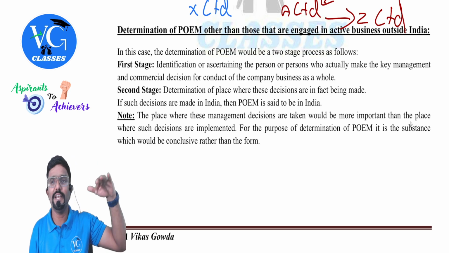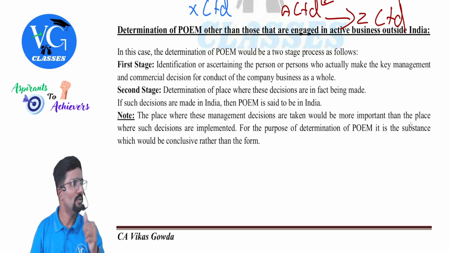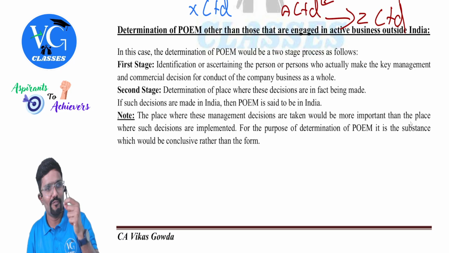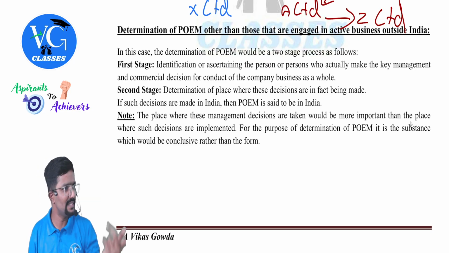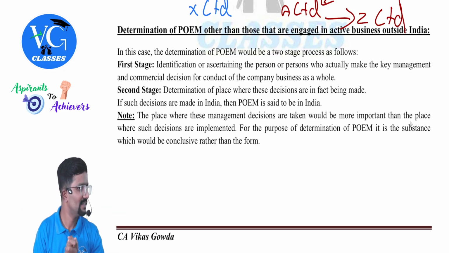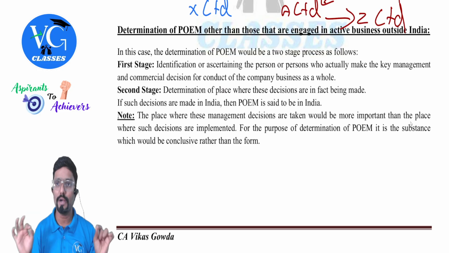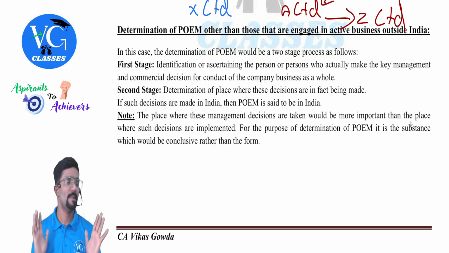If where is in India, POEM is said to be in India. Understood? Who and where? For the question where, if the answer is in India, then POEM is in India. If POEM is in India, they are resident. Understood? Very simple. The second stage is very simple. But please be careful. Only if active business is not outside India, you come to this.